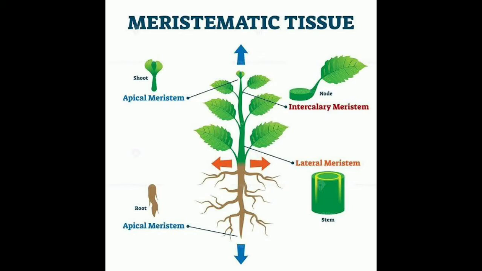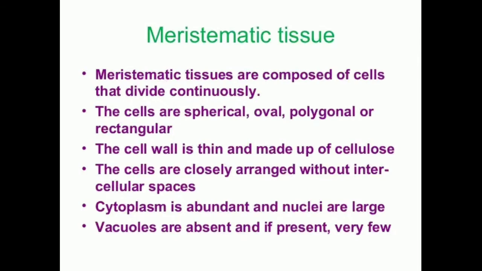The characteristics of meristematic tissues: the cells are similar in structure and have thin cellulose cell walls. The meristematic cells may be spherical, oval, polygonal or rectangular in shape. They can form different shapes. And the meristematic cells are compactly arranged and do not contain any intercellular space between them.